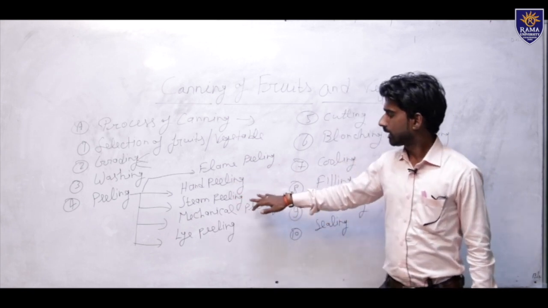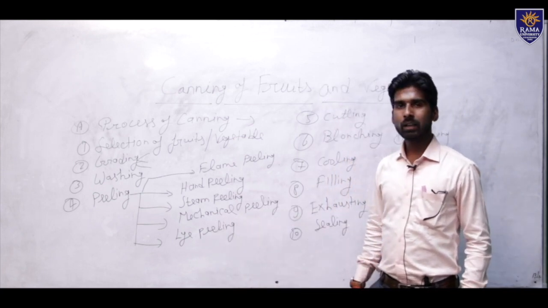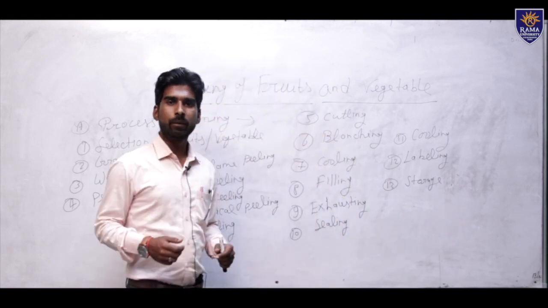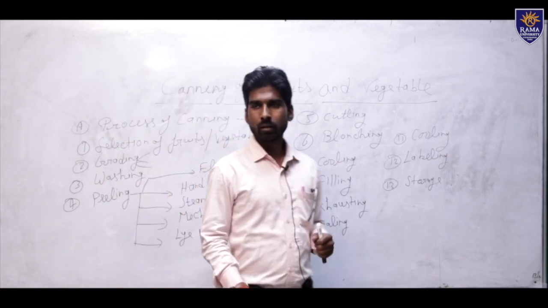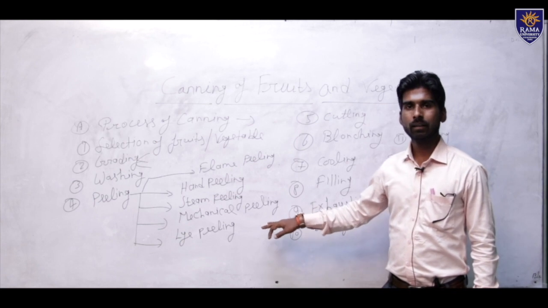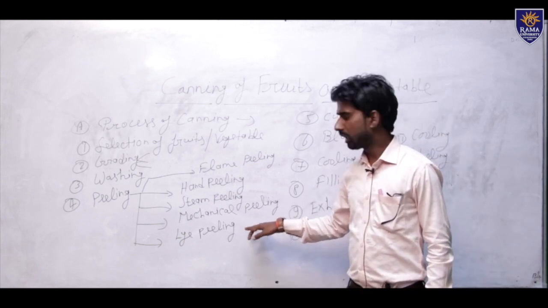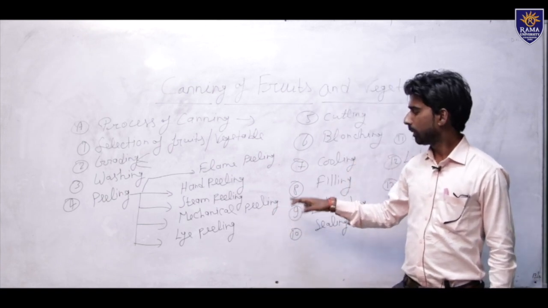And the fourth point is mechanical peeling. Mechanical peeling means using a knife or other mechanical methods. Carrot and onion are examples used in mechanical peeling.